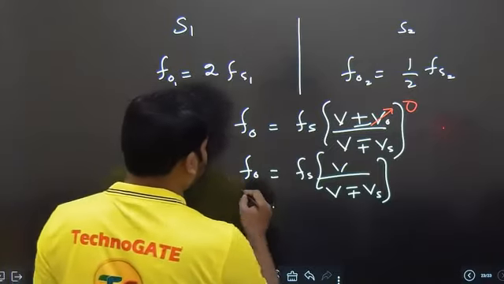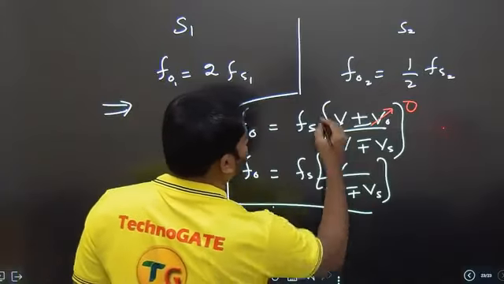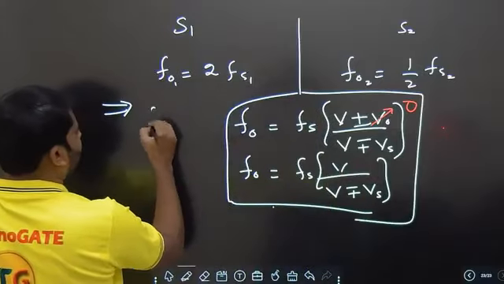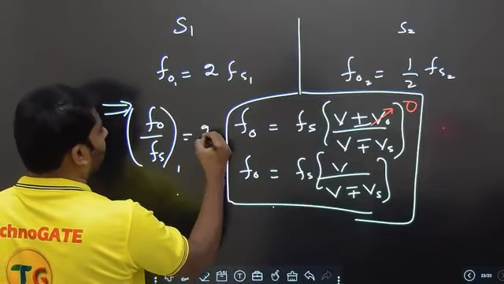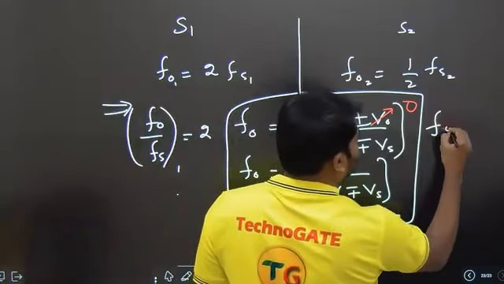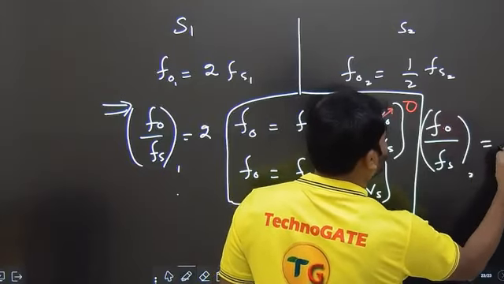In the first case they gave this: f0 by fs is equal to 2. Here f0 by fs in the second case is equal to half.